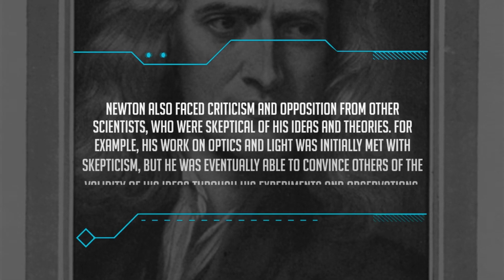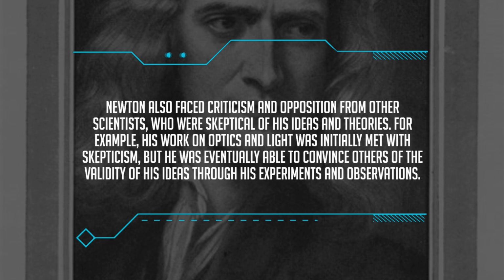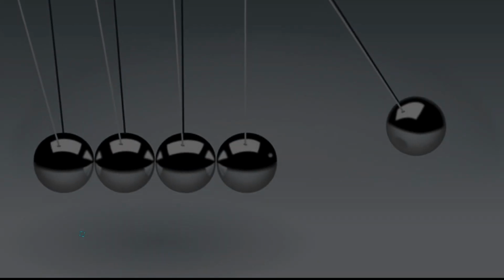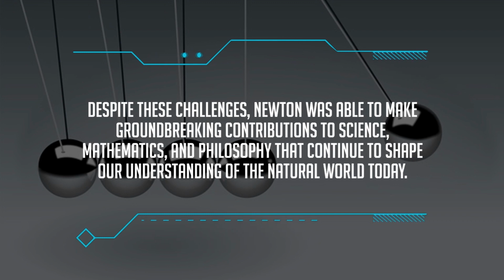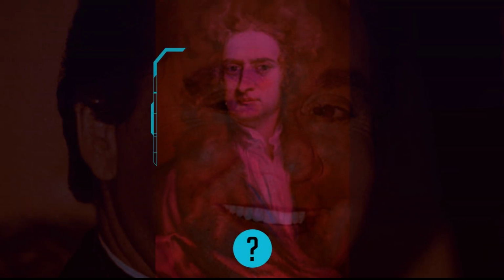Newton also faced criticism and opposition from other scientists, who were skeptical of his ideas and theories. For example, his work on optics and light was initially met with skepticism, but he was eventually able to convince others of the validity of his ideas through his experiments and observations. Despite these challenges, Newton was able to make groundbreaking contributions to science, mathematics, and philosophy that continue to shape our understanding of the natural world today.